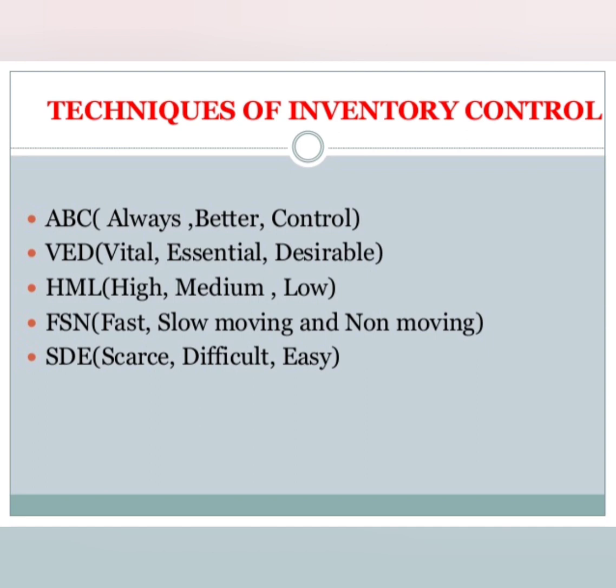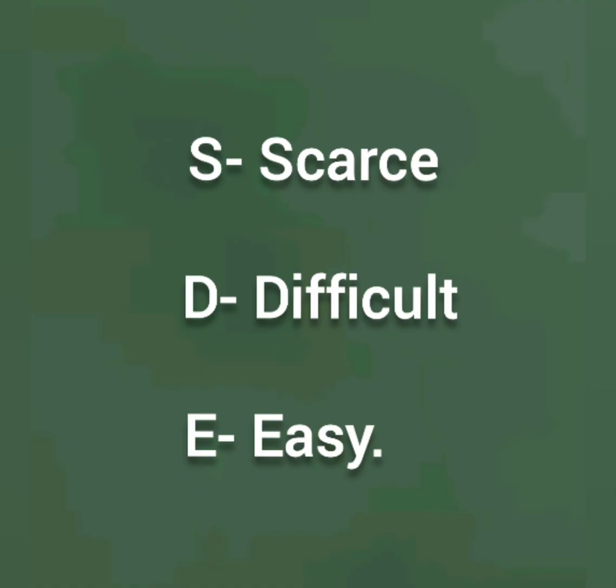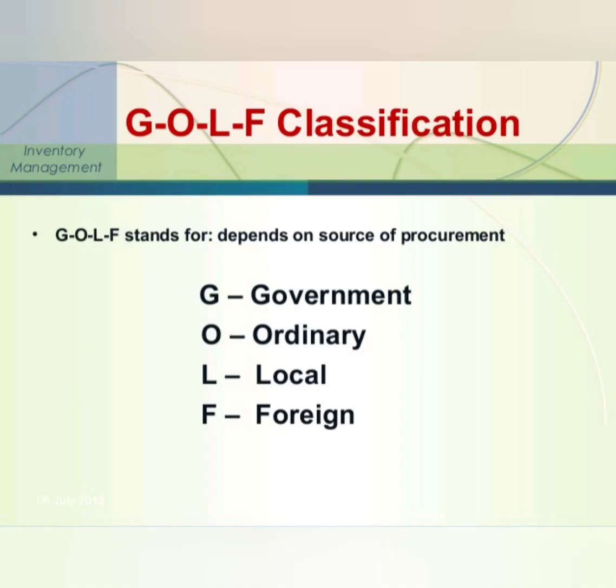The next technique is SDA. Here, scarce means insufficient for demand, or you can say scant. SDA classification is a system where materials are sorted out as scarce to obtain, difficult to obtain, and easy to obtain. One more technique you will get in inventory control.